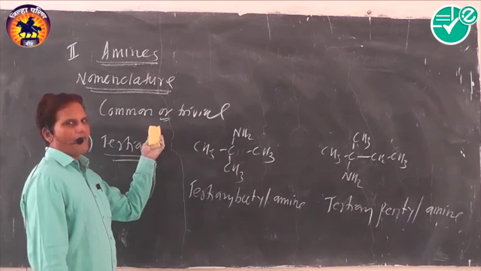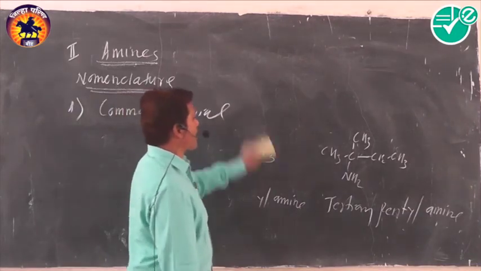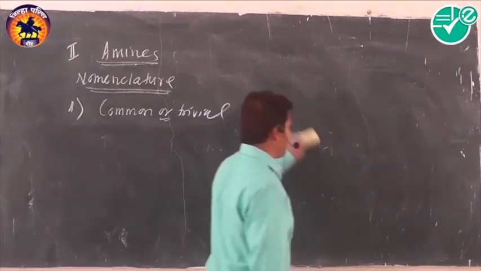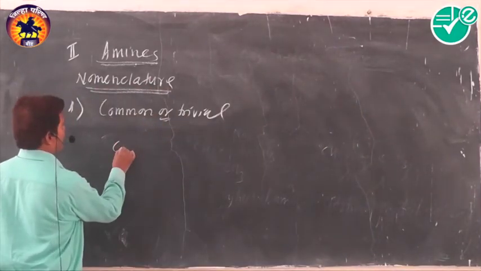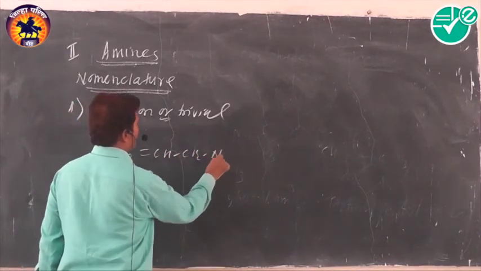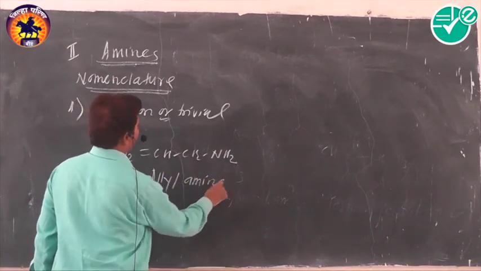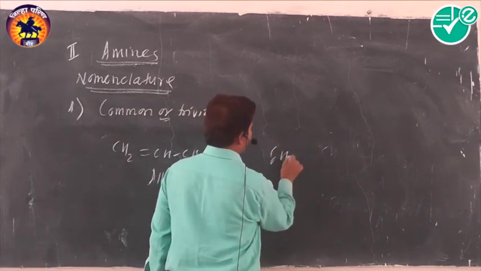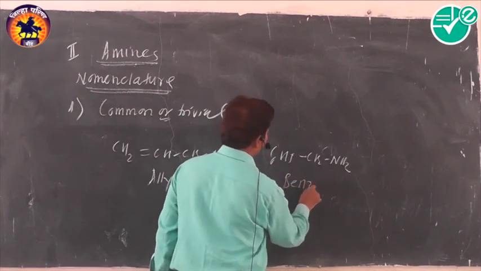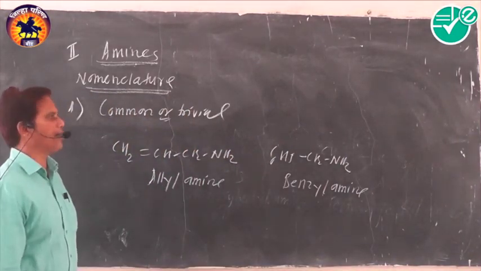These are the common names mostly used. Except for these common names, some of the amines are also known in the common system, and they mostly include CH2=CH-CH2NH2. The amine is called allyl amine. Second, C6H5CH2NH2. The amine is called benzyl amine. All are primary amines.